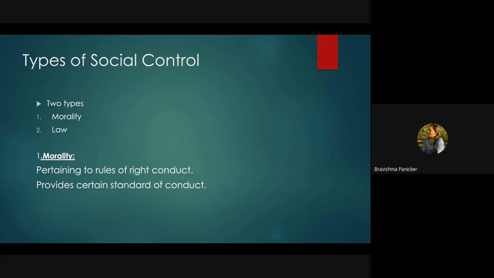Morality becomes a means of social control by imposing moral duties, that is, all the things which we should or should not do. On the basis of this morality, we can control society. We are relying upon certain rules, and we have already discussed different schools and studied certain theories.